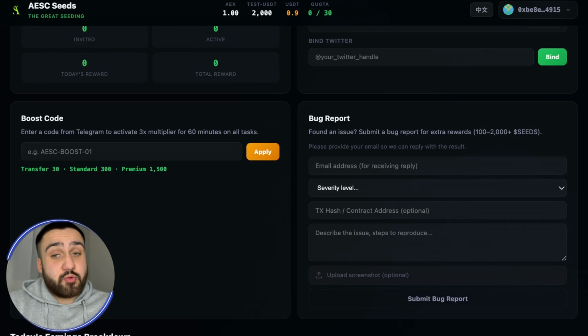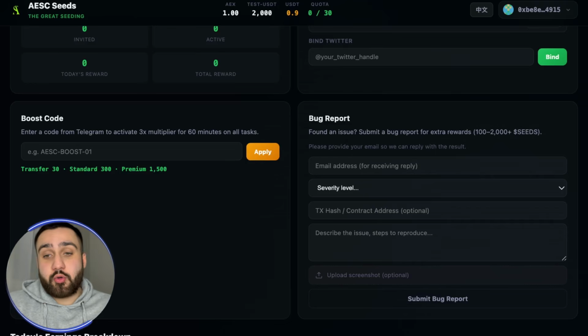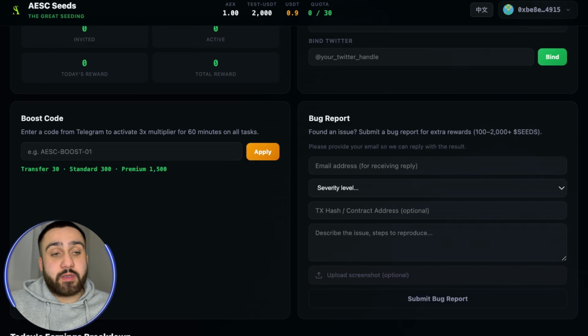Another way to maximize your seeds is to watch out for the boost code that can get you 3x your seeds for the next 60 minutes. But please remember that you only have a maximum of 10 transactions that will earn your seeds every day. You can see that the limit for the day is 10 transactions. If you want to choose this path, you've got to stay tuned to the Telegram group chat that shows the codes, giving the boost code twice a day from 8 to 12 UTC. You can apply for the boost code right now, and you need to stay updated on Telegram.